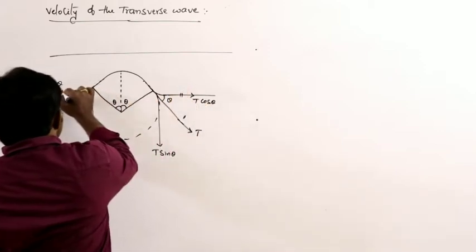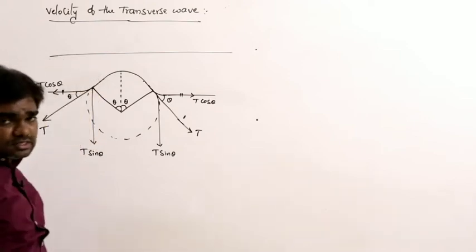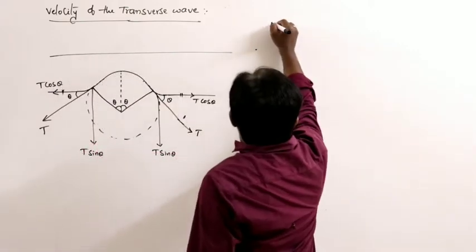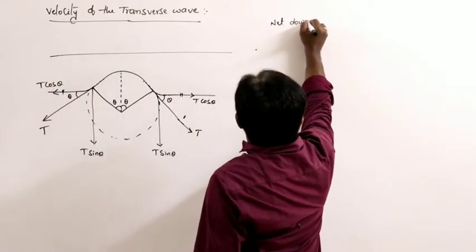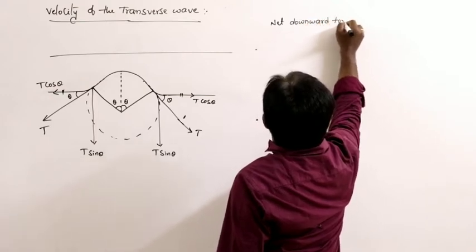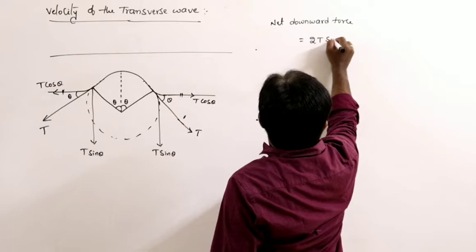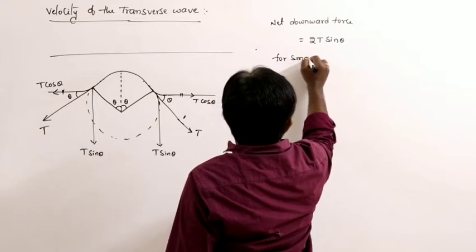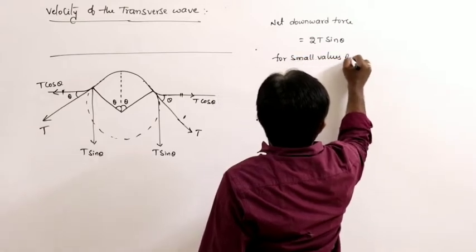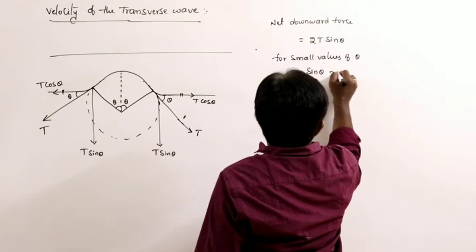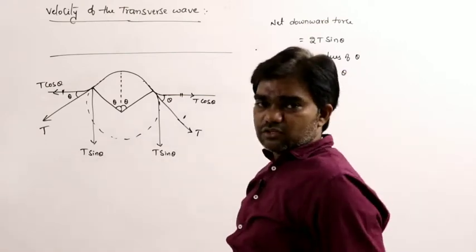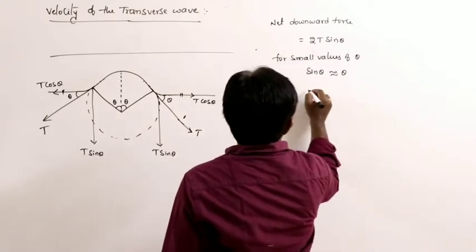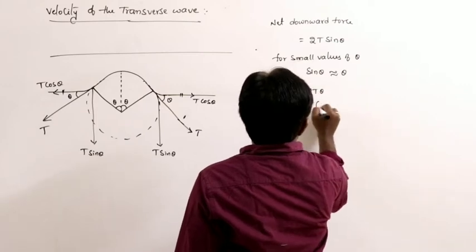So, both the T cos thetas get cancelled with each other, because both are in opposite direction. So, what is the net downward force here? That is equal to 2T sin theta. For small values of theta, sin theta is nearly equal to theta. So, therefore, F can be written as 2T theta or T into 2 theta.